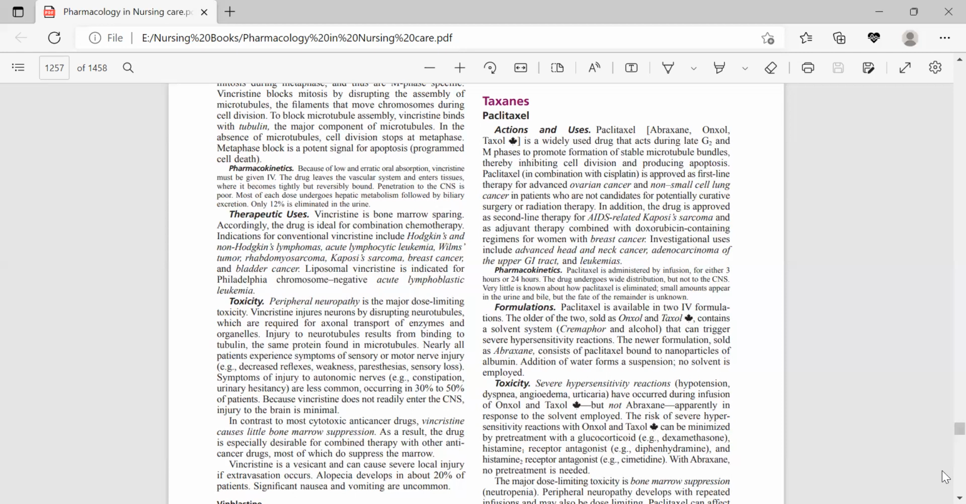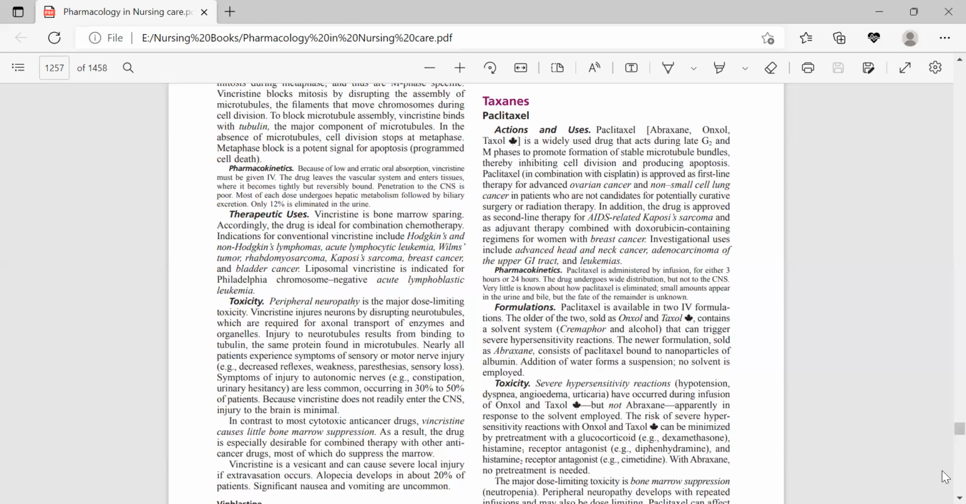The older of the two is sold as Onxol and Taxol. Taxol is the most famous one, and it can trigger severe hypersensitivity reaction. The new formulation, which is also available in IV form, is sold as Abraxane, and it is bound to nanoparticles of albumin. Addition of water forms a suspension, so no solvent is employed.